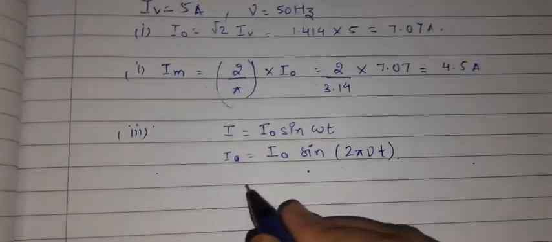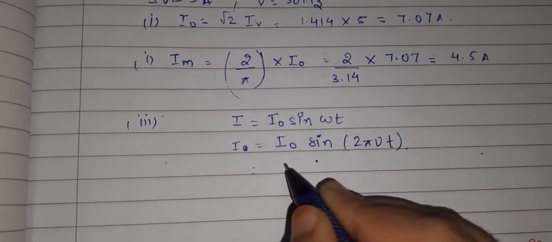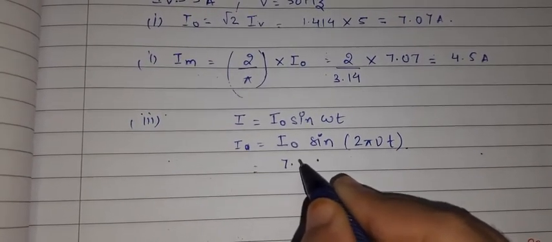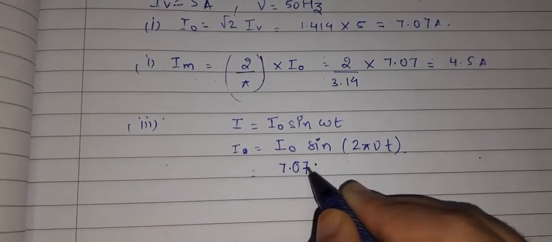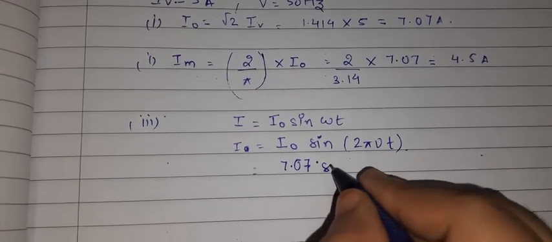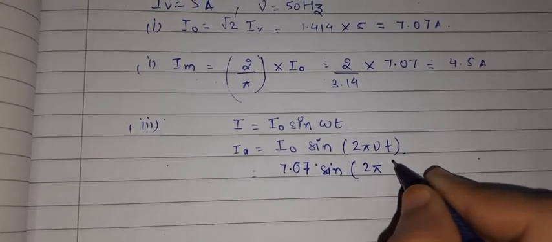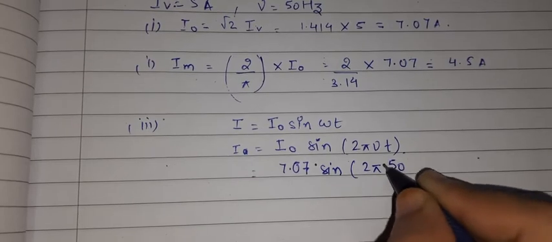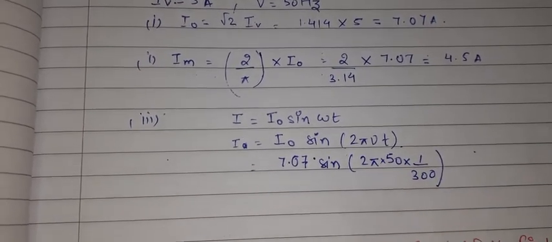So what is given is that at the time 1 upon 300 second, what is the value of the current? You just have to put the values. In place of I naught, I will be putting 7.07. And the sine value: 2 pi. And what is the frequency? That is given, 50 hertz. And time is given as 1 upon 300 second. So this will be the value.